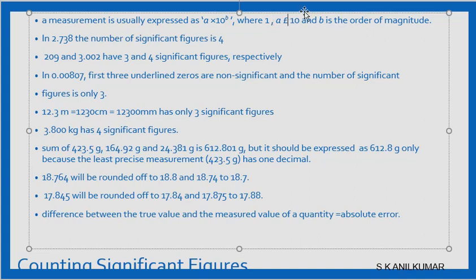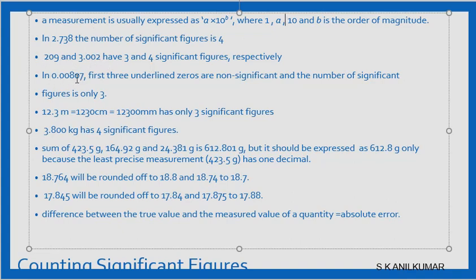In 2.738, the number of significant digits is 4. That is, we have a total of 4 digits, 1 before the decimal and 3 after the decimal. In 2093002, here we have 7 significant digits, here we have 4 significant digits. Where we have placed a decimal is not the concern; how many digits we are considering to give the exact value of whatever we have measured, these are the significant digits or significant figures.